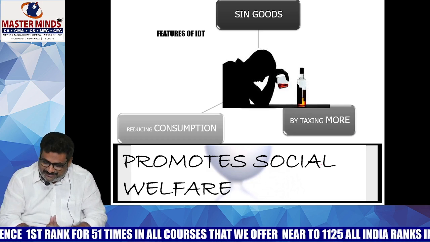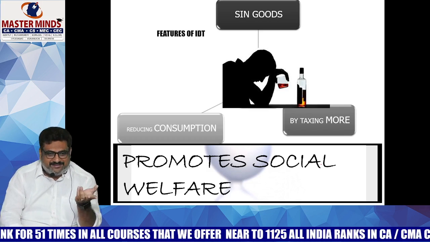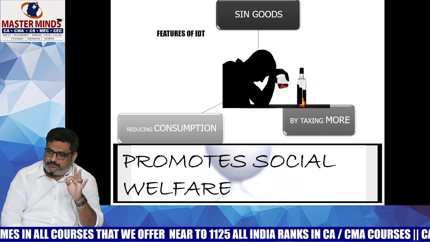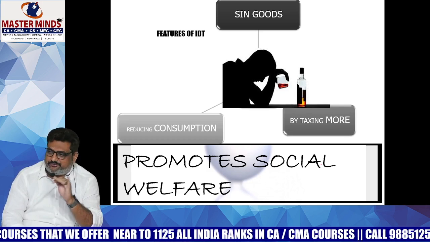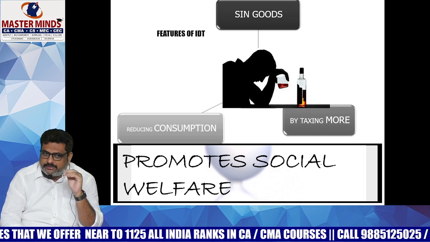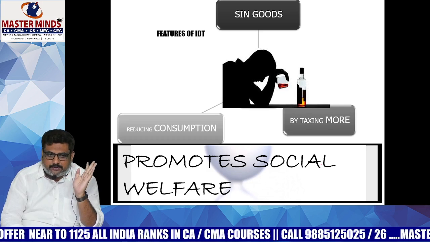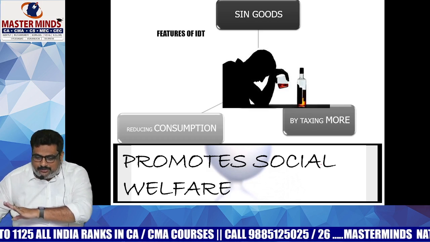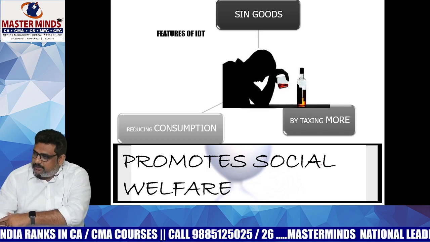So you know everything. With respect to liquor, medicines and food, these three are generally the most successful businesses nowadays. These three are interlinked. Food and liquor, initially you consume, and ultimately you go to the hospital. That is the ultimate chain link. So that's why with respect to these sin goods, by taxing more, the government will reduce consumption, thereby promoting